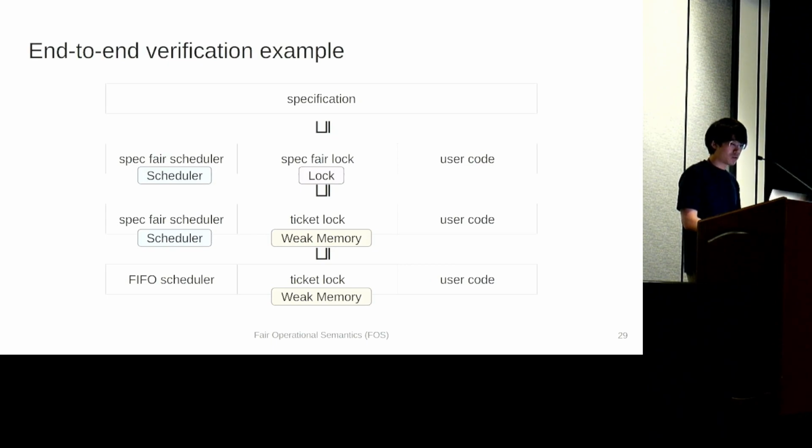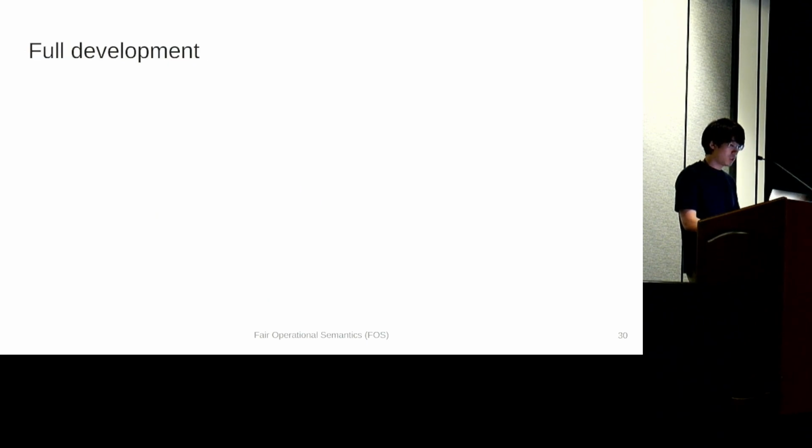Also, it allows us to compare 2 programs with different concepts of fairness, such as one with lock fairness and the other with weak memory fairness. Finally, common proof techniques allow us to prove an end-to-end example like this, which involves 3 kinds of fairness. And the full development has much more interesting results.